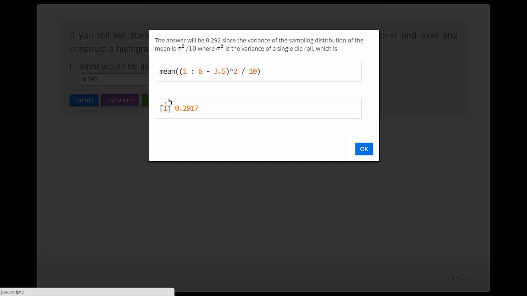Here, when I show the actual calculation, you can see that I calculate the variance of a die roll. And that's just reiterating the calculation done in class. But the important thing here is to remember that we're dividing this variance by 10.